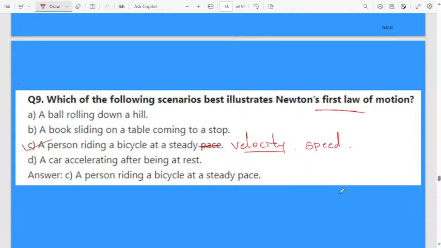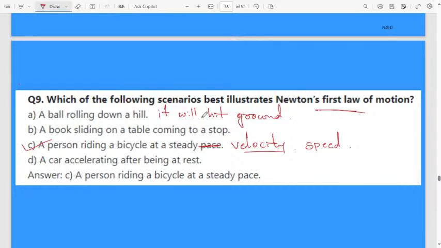Yes, Akila, I am explaining. A ball rolling down a hill, see this is the hill. If it is rolling down a hill, after some time when it reaches the ground it will stop. Okay, next, Newton's first law of motion. A book sliding on a table coming to a stop. A car accelerating after being at rest. What will happen here? A ball rolling down a hill, then it will hit the ground. Otherwise it will stop when it reaches the ground.